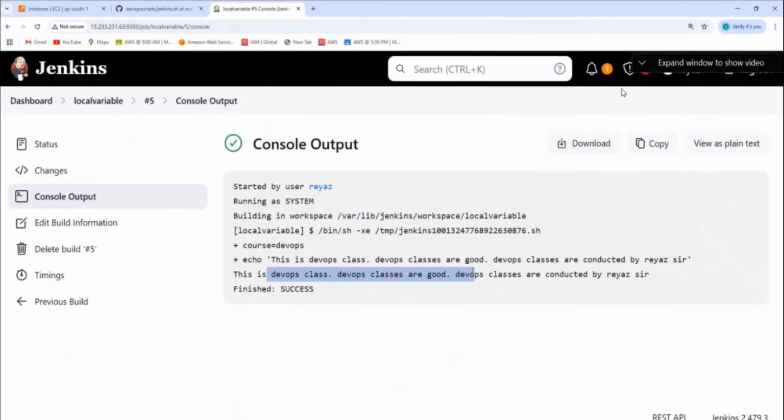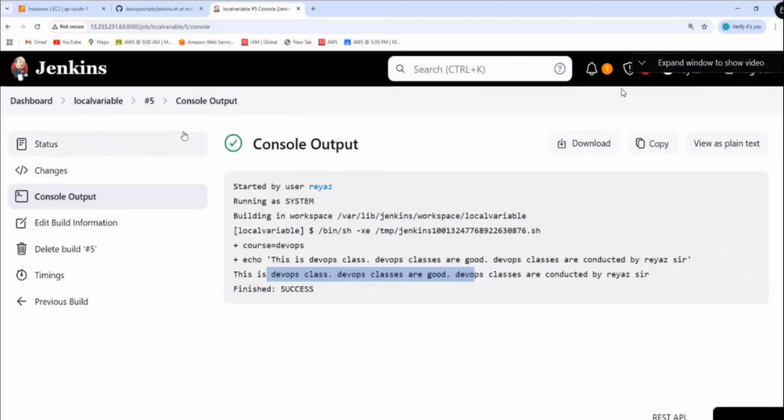The local variable was taken. Understood? It will pick up the one nearest to it. Why would it go to some other place? Whatever the variable is, first it will check whether the variable is present inside the job or not. If it is not present inside the job, then it will go and check the global variables.